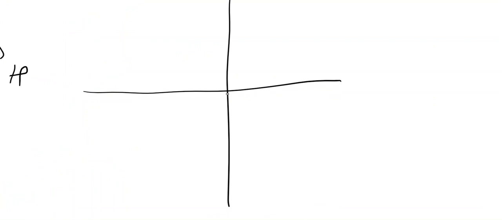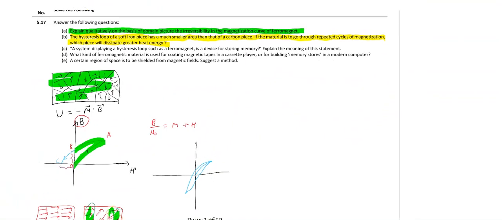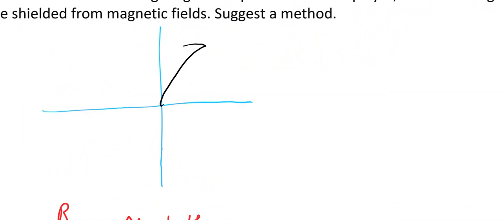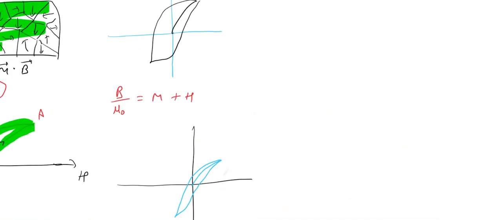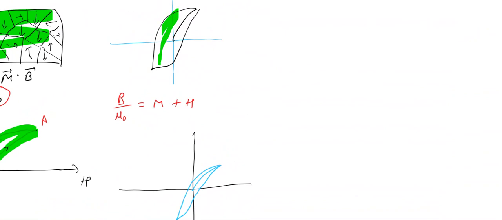One is this, other one is this. What is the difference? Difference is in this case we have larger area. Retentivity is very large, whereas in this case area is less. This is soft ferromagnetic material and this is hard ferromagnetic material.